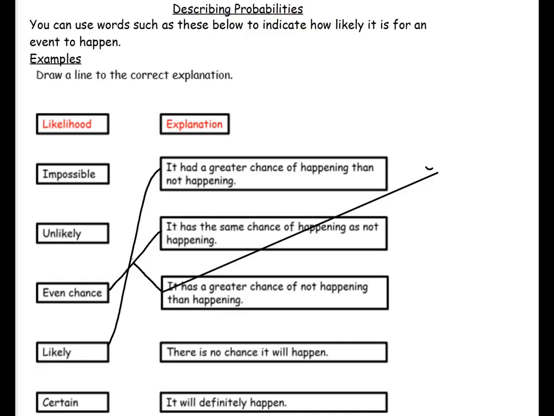It has a greater chance of not happening than happening. That would be unlikely. There is no chance it will happen. That is impossible. Okay, it's impossible. There's no chance it will happen. And it will definitely happen is certain. Okay, so they are the descriptions, and then each explanation to go with that terminology.